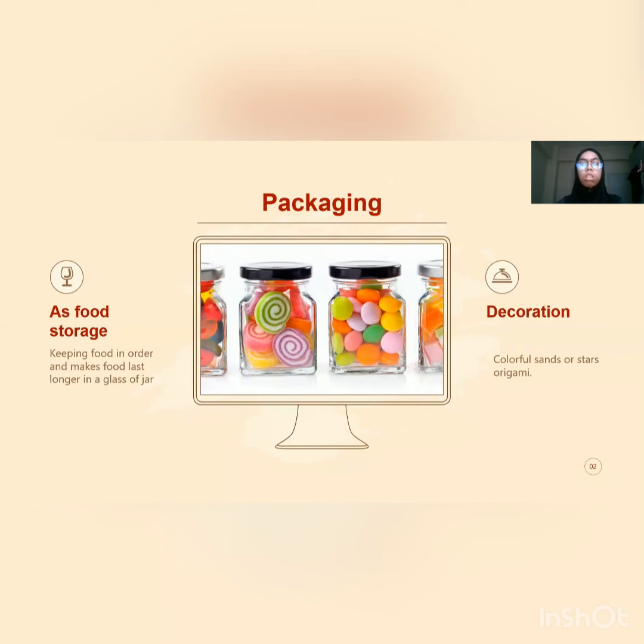Jars are also excellent, resistant to thermal shock, managing to survive immersion in water while red hot, and withstand high material temperature. It is very suitable for storing food for a long period or making it as a decoration like color sand.